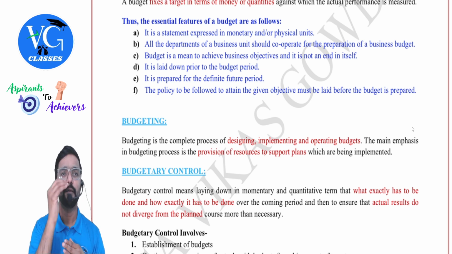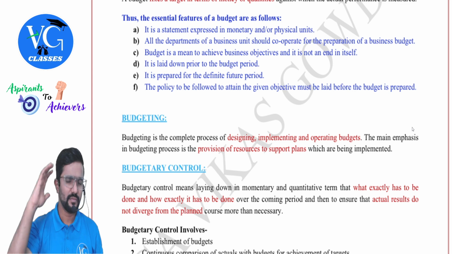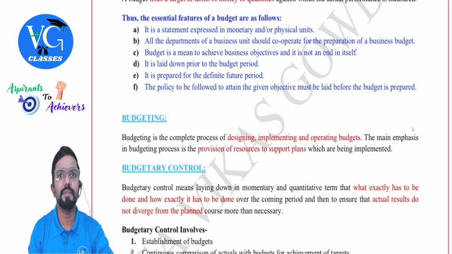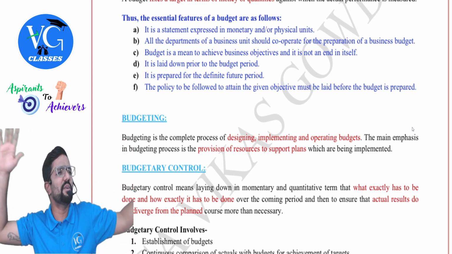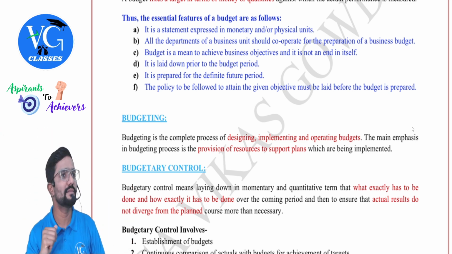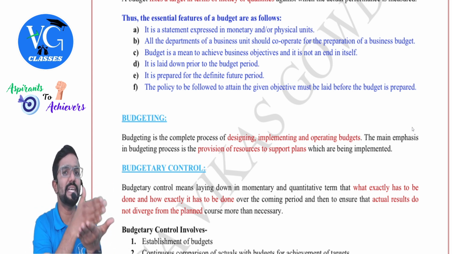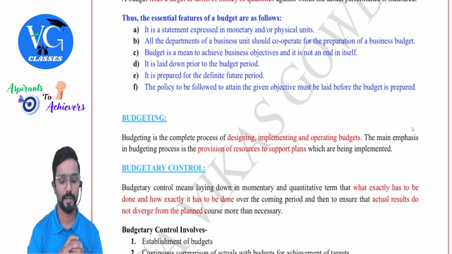So in simple terms, budget should always be ready before the period starts. Then it should be prepared for a definite future period. Now I told you to achieve 1,50,000 sales, but I didn't tell for what period. Sir, is it for a month? Is it for a quarter? Is it for a year? Now assume you thought it is for a year, but in my mind it was per month. Now at the end of the year you came and told, sir, I have achieved so much. I told you it is per month. Correct. It should not lead to confusion. Let there be clarity. When you are telling a budget, please mention which period it is for. Is it for a year, month, or quarter?